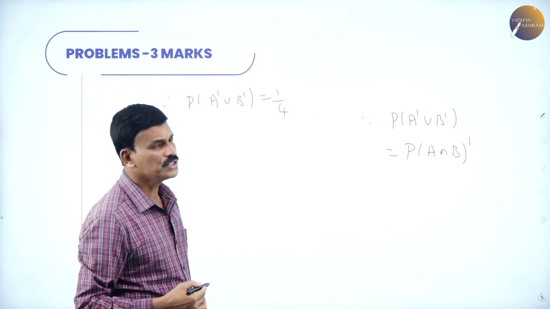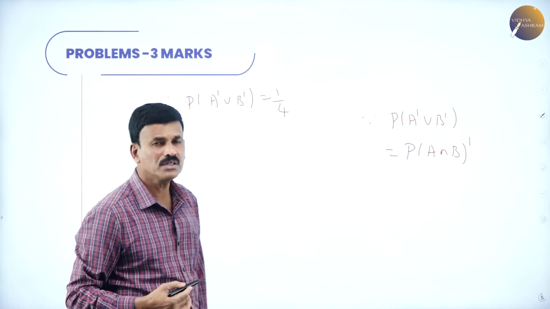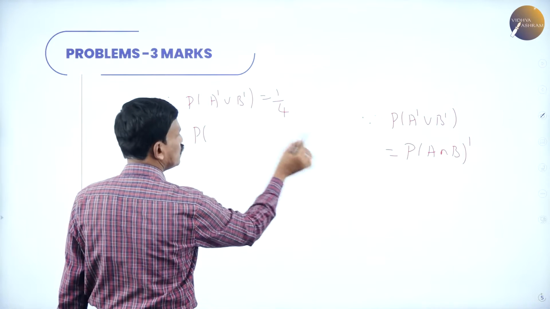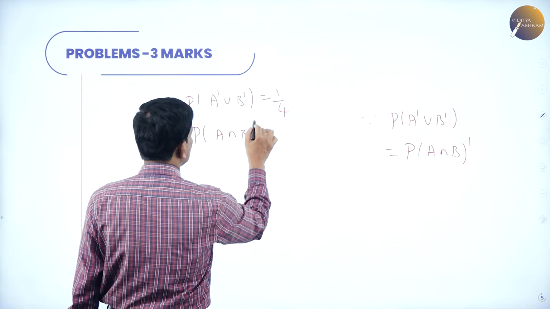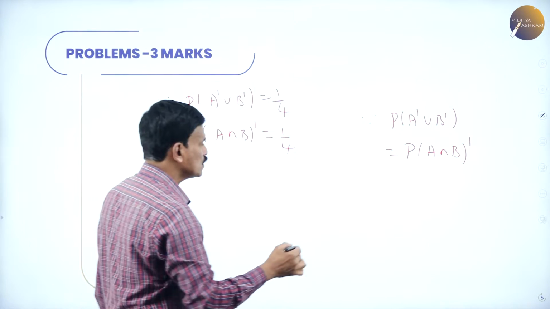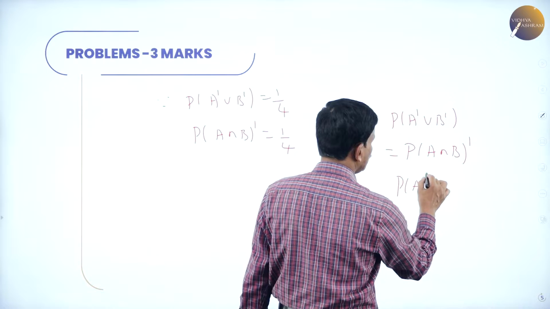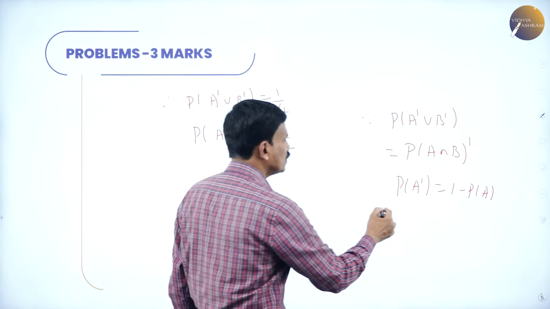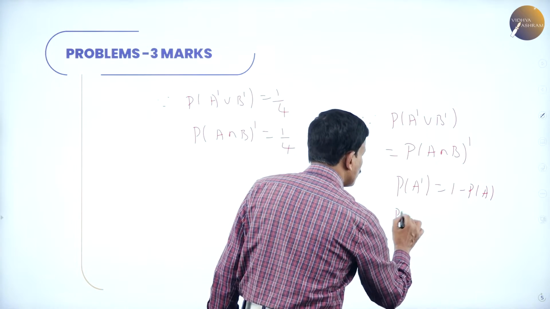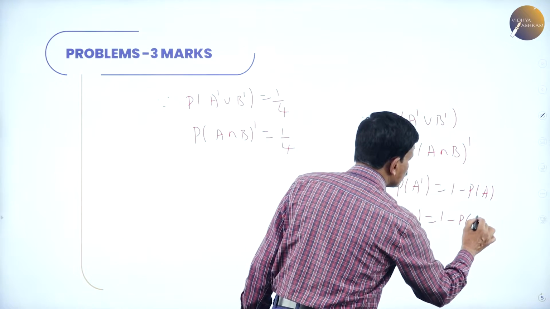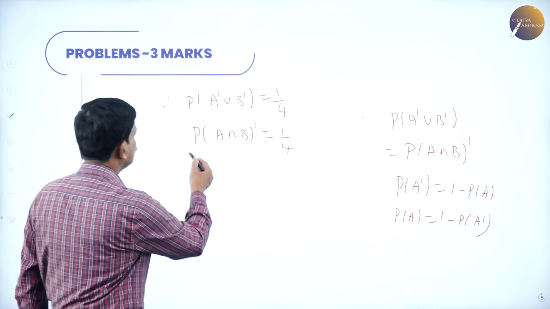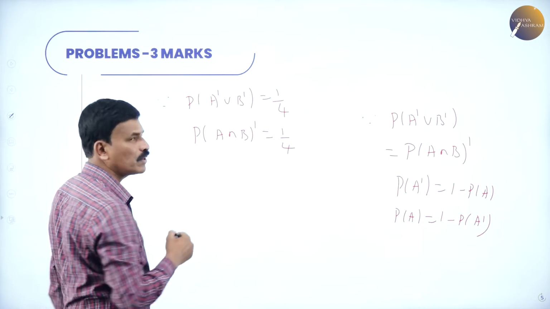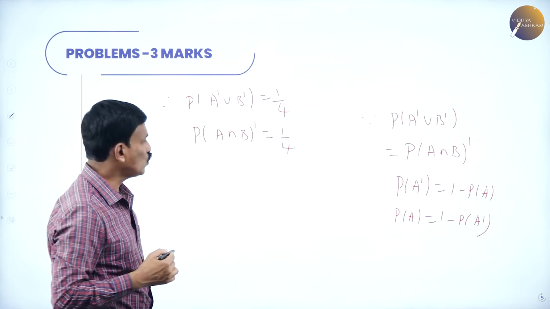Therefore this can be written as probability of A intersection B whole dash is equal to 1 by 4.